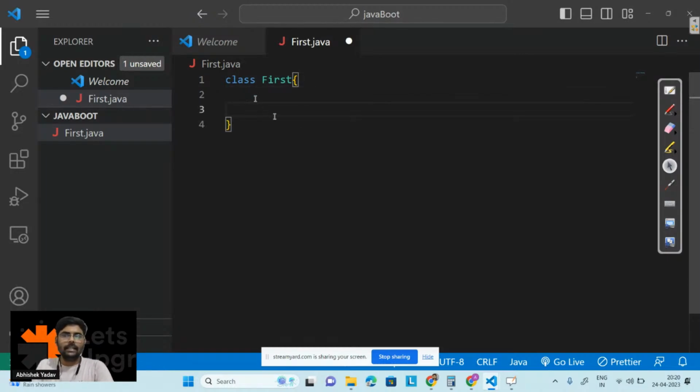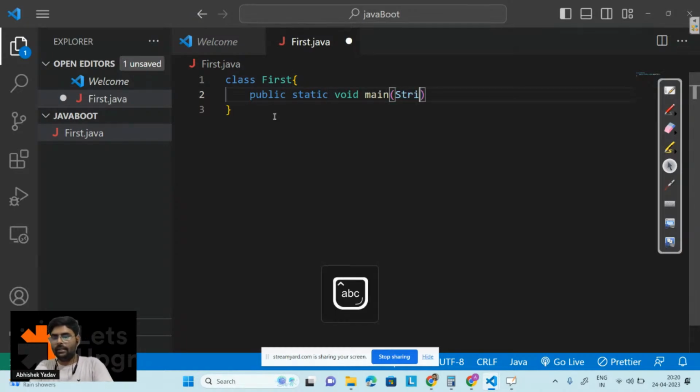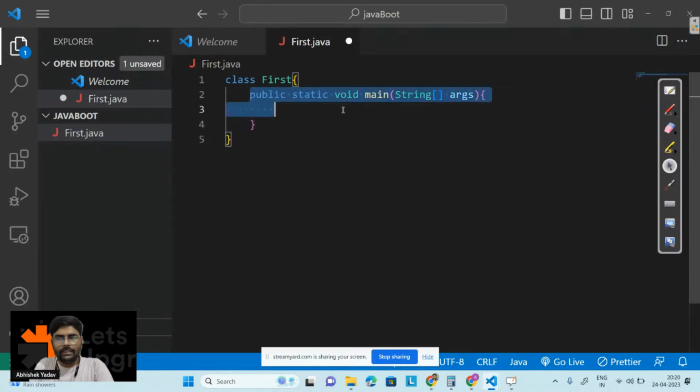Inside this first class, you have to write the main method. Main method is a method from where the execution will start. So here we have public static void main, right? And after that we have String args, right? This one, okay. So we have this method, right? From this point our execution will start, right, everyone? And inside this we have to write the code.